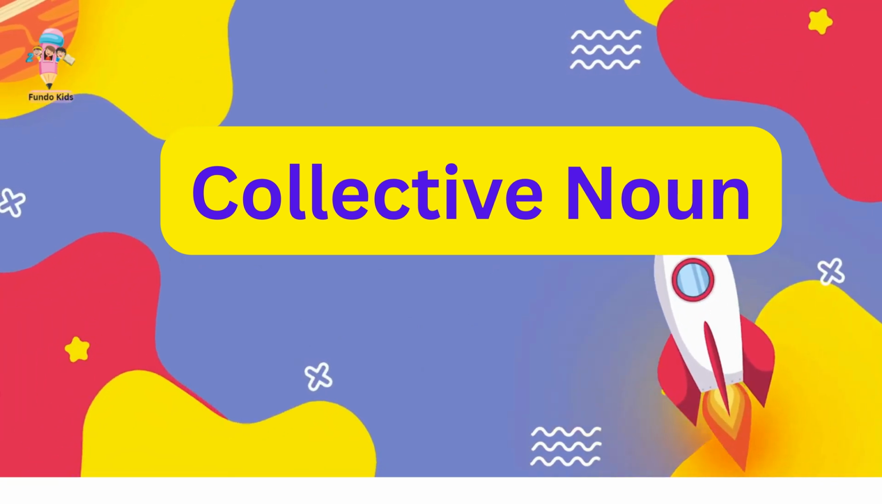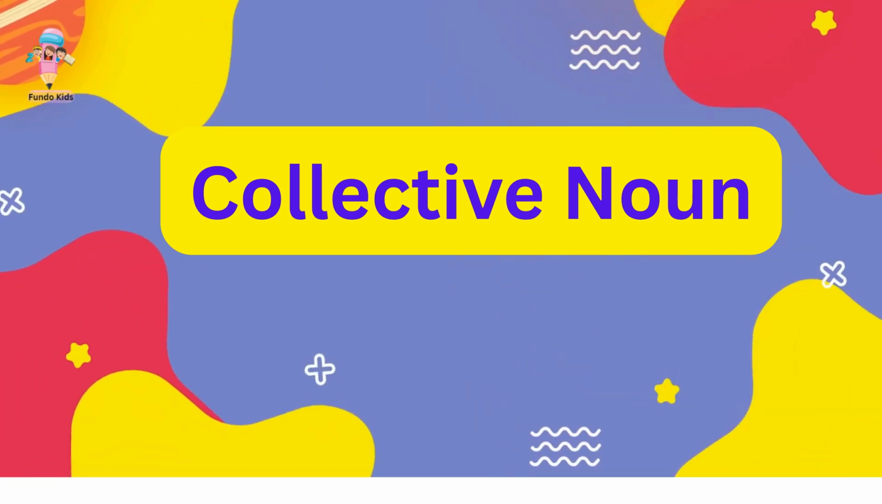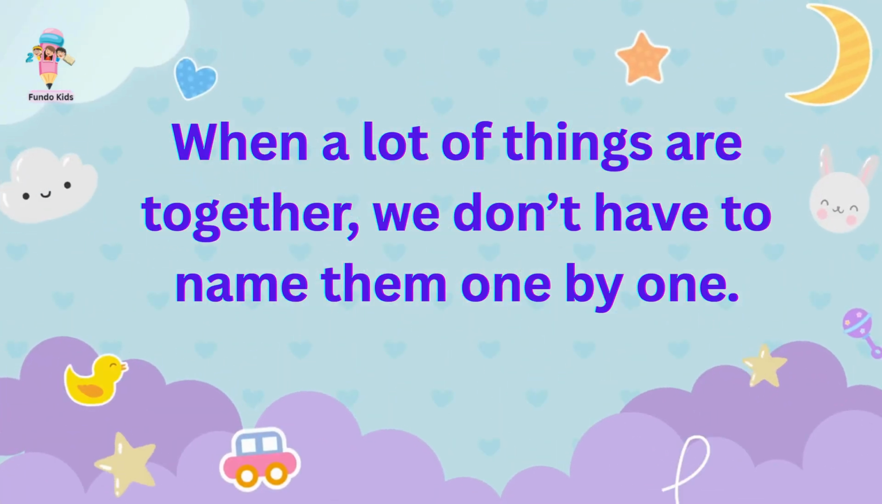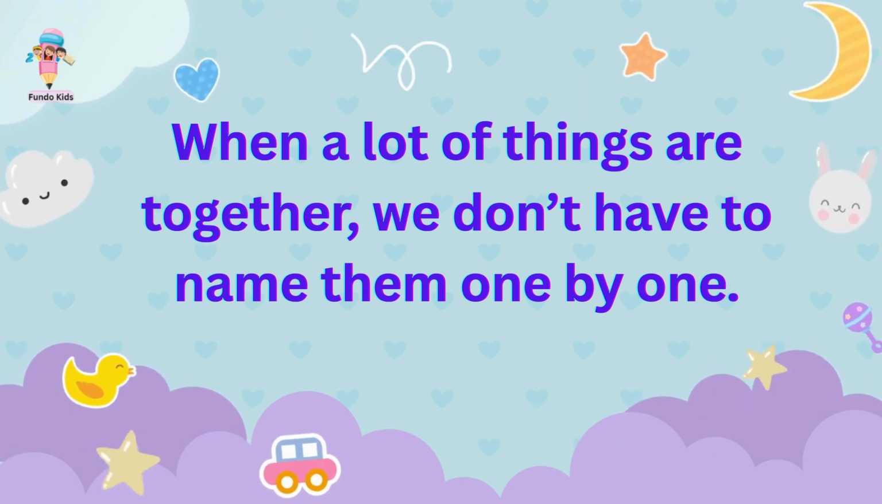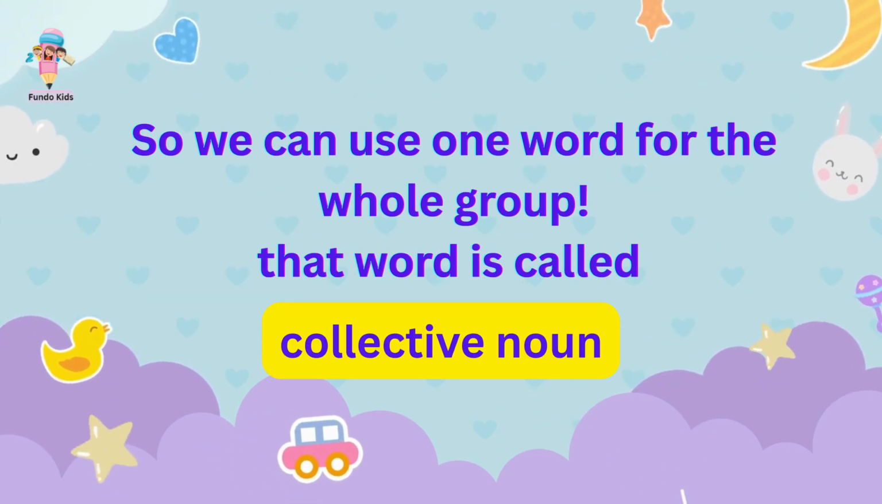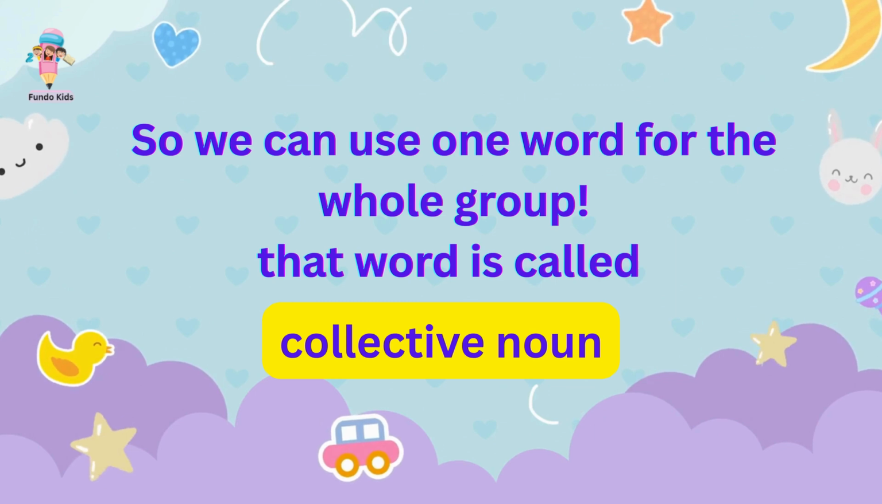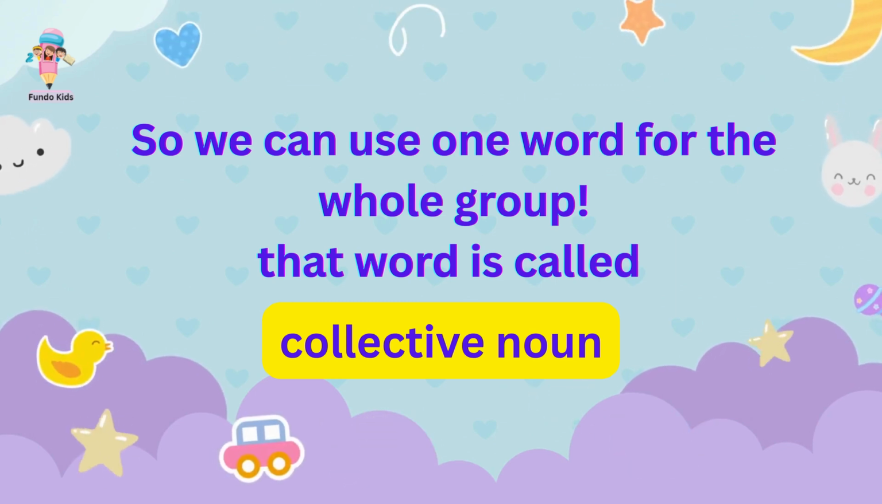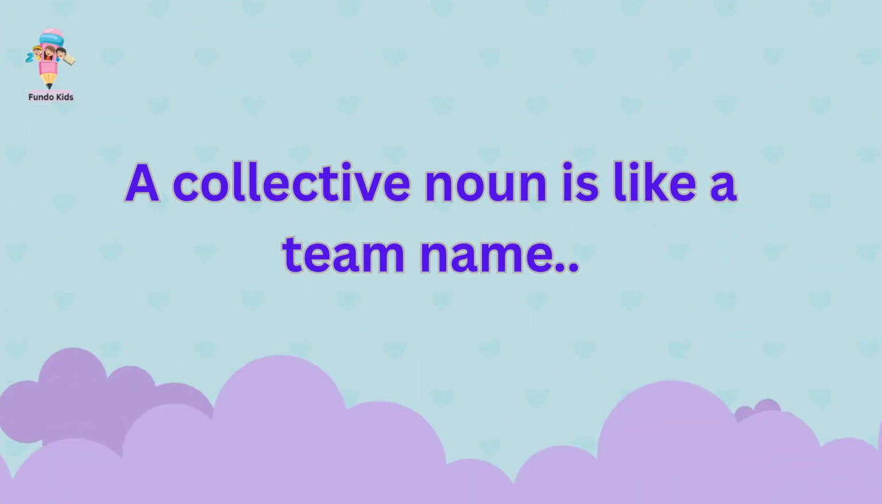Today, we will learn all about collective nouns. When a lot of things are together, we don't have to name them one by one. So, we can use one word for the whole group. That word is called a collective noun. A collective noun is like a team name.